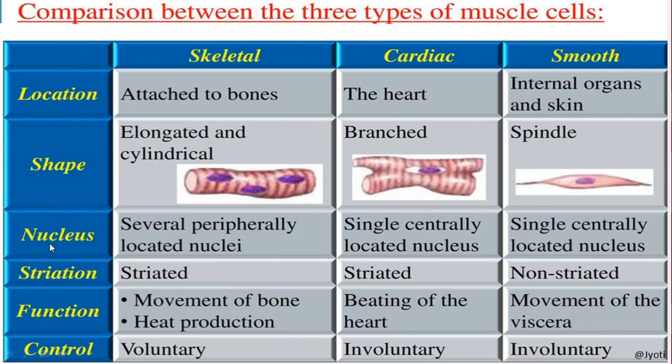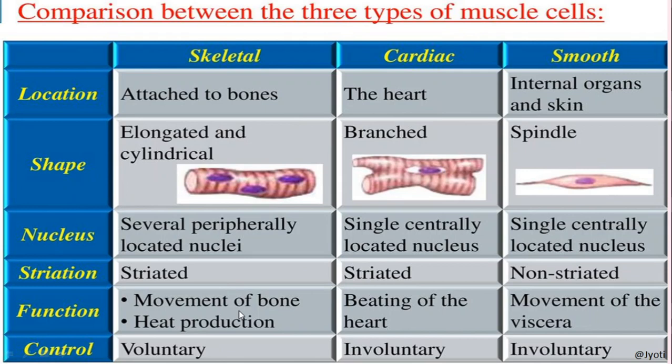Then regarding the nucleus, the skeletal muscle has several peripherally located nuclei. That means it is multinucleated. But in case of cardiac muscle, a single centrally located nucleus is present. In smooth muscle also a single nucleus is present. Then regarding the striation, the skeletal muscles are striated, cardiac muscles are also striated, but smooth muscles are non-striated. Then let us discuss the function. Skeletal muscle helps in movement of the bone because it is attached to the skeleton.